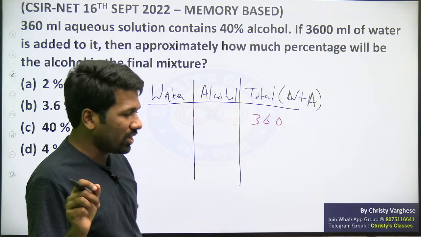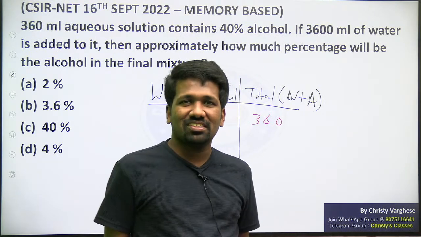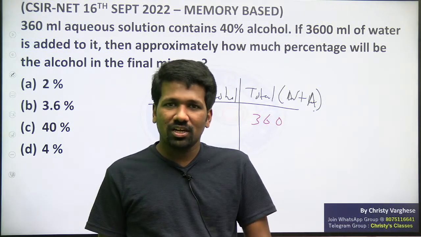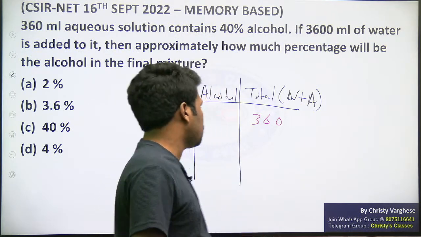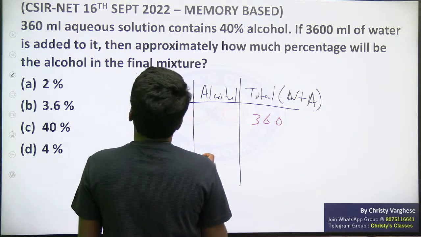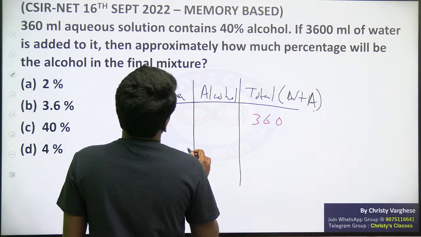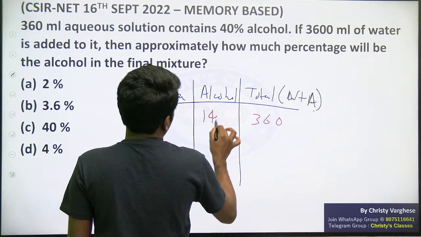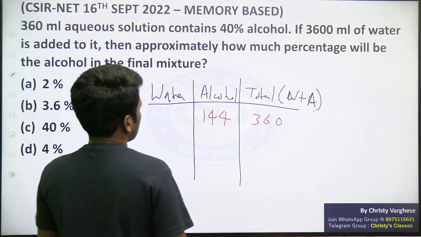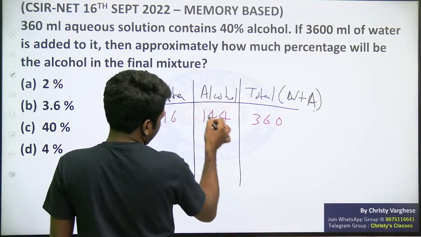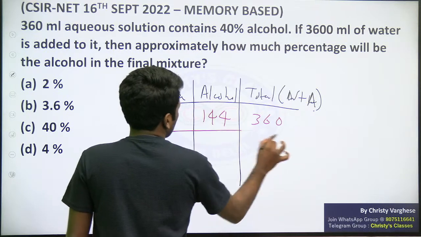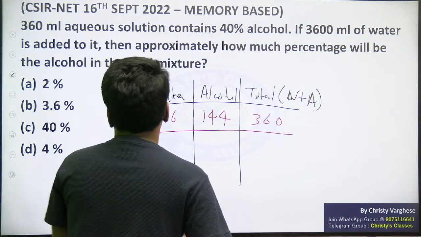So 40% of 360 ml. If mental math is clear, 10% of 360 is 36. 20% is double of 36, which is 72. So 40% will be double of 72, which is 144. Directly you can write. No need to write 40 by 100 into 360. So the alcohol content is 144. The remaining 60% is the water content, that is 216. Subtract this or find 60%. So this is the initial condition, just like the previous question.